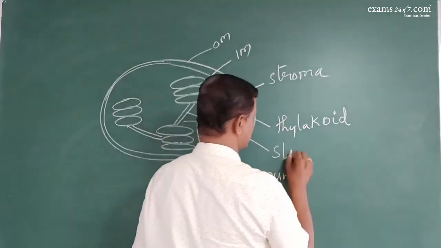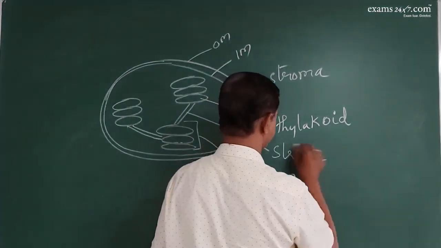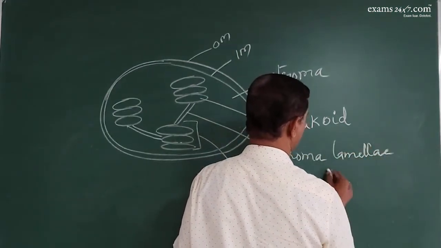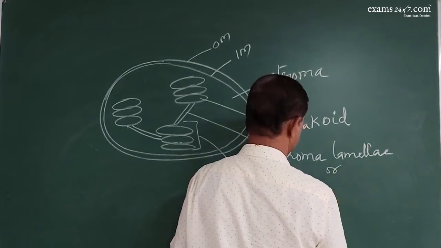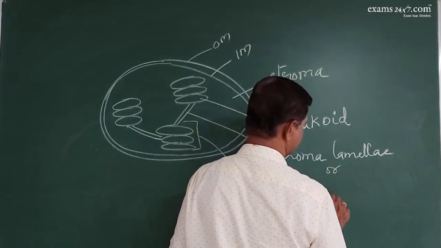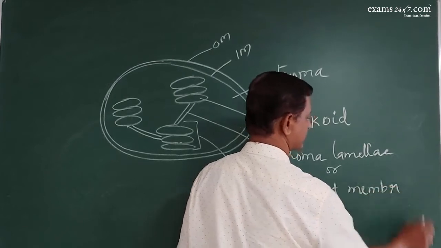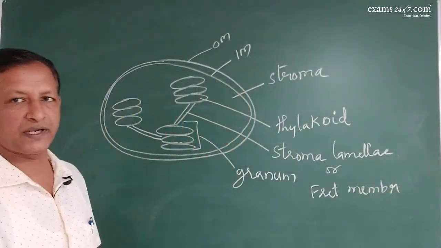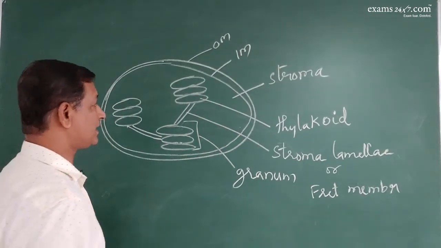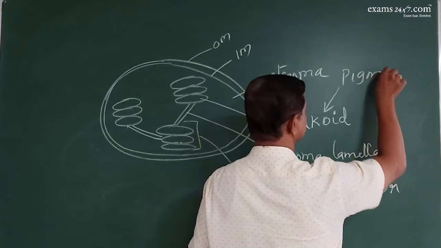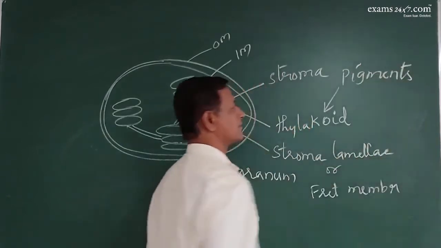Those connectives are called stroma lamellae or the fret membranes. Okay, and remember the pigments are located inside the thylakoids.